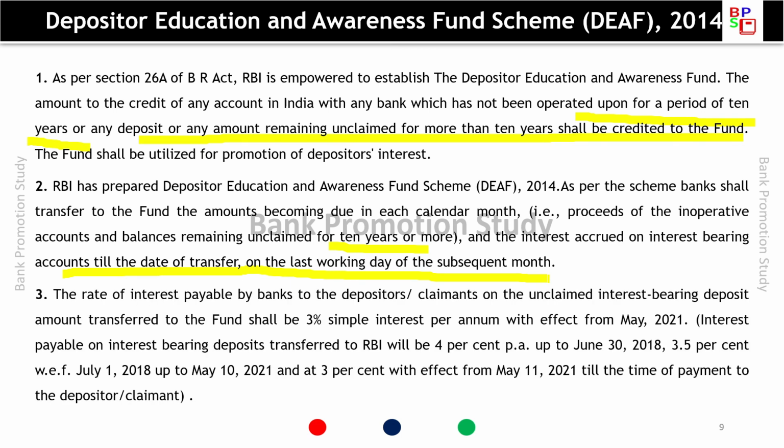The rate of interest payable by banks to depositor claimants on unclaimed interest-bearing deposit amount transferred to the fund shall be 3% simple interest per annum with effect from May 2021. Interest payable on interest-bearing deposits transferred to RBI will be 4% per annum up to June 30, 2018. So this is a list: in this period it will be 4%, 3.5% with effect from July 2018 up to May 2021, and it is 3% with effect from 11 May 2021 till the time of payment to the depositor or claimant.